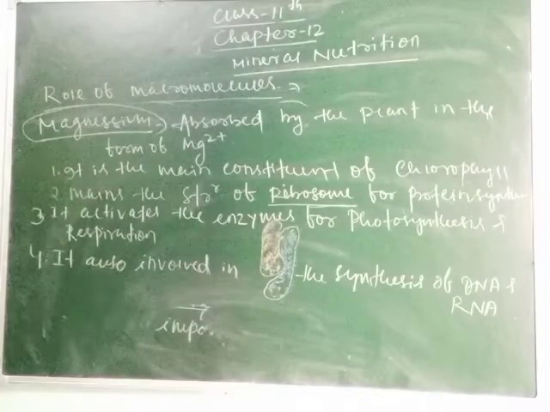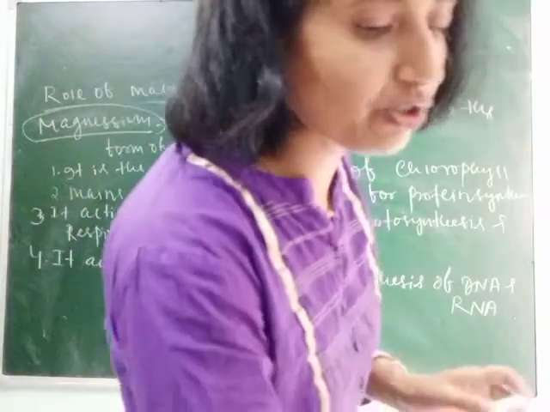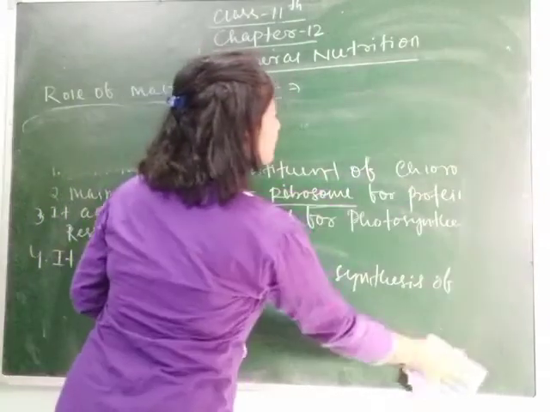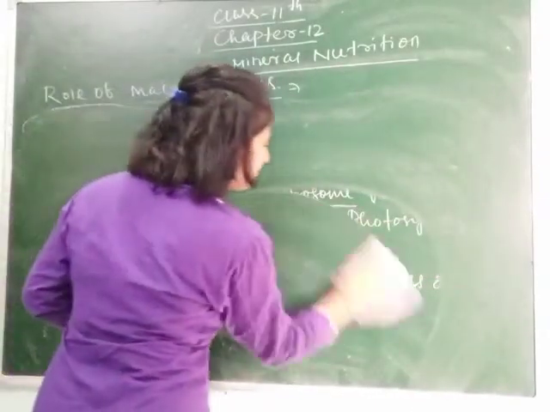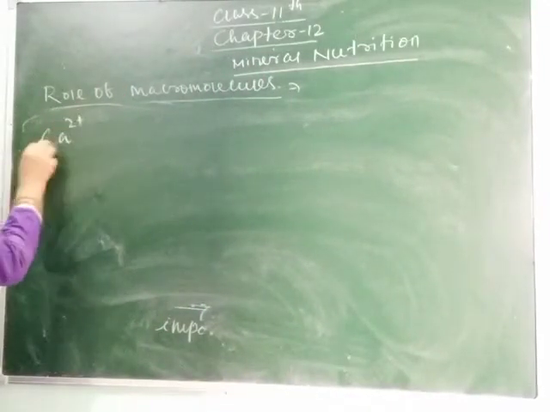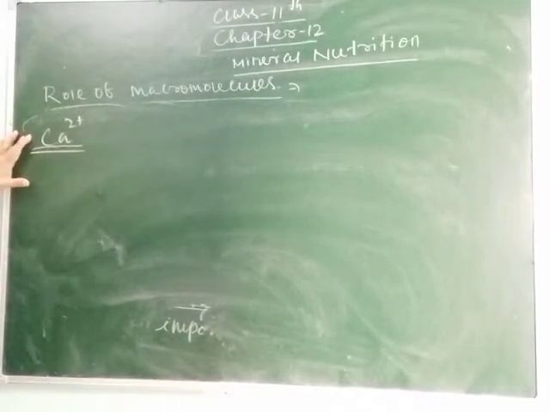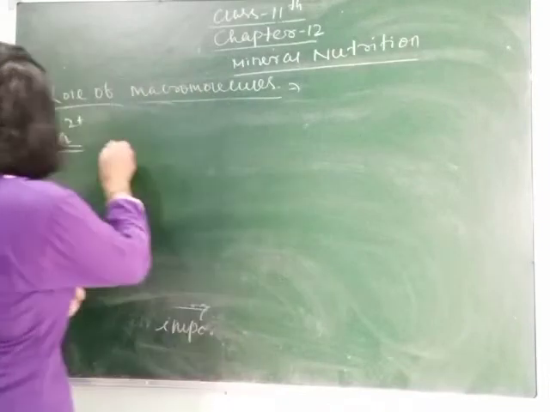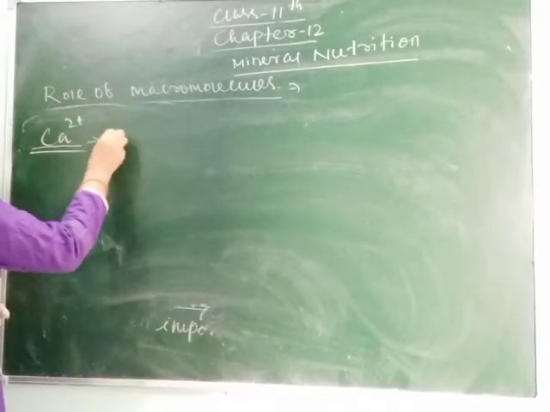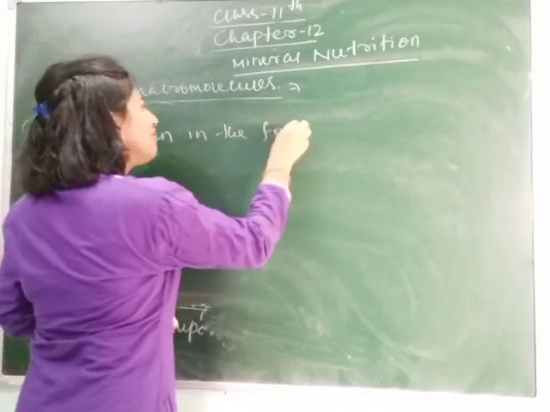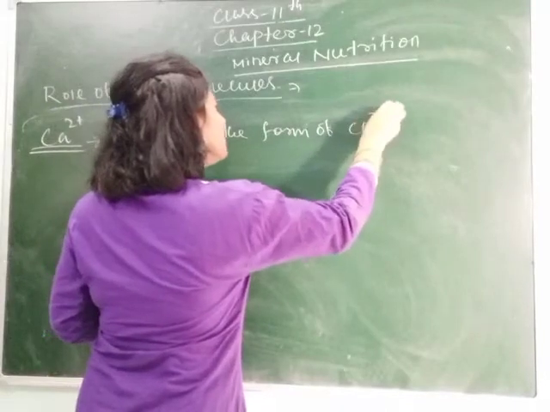Next macronutrient we will study, the last macronutrient, that is your calcium. Okay, students? So the next and last macronutrient which is required by the plant is calcium. This is also taken in the form of Ca2+, and it plays an important role by increasing the permeability of the cell membrane. Simply you can write, taken in the form of Ca2+ by the plant.